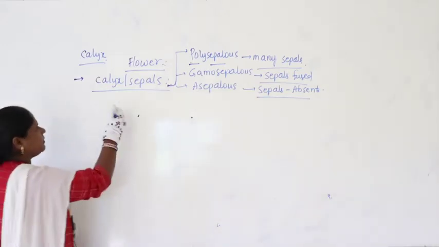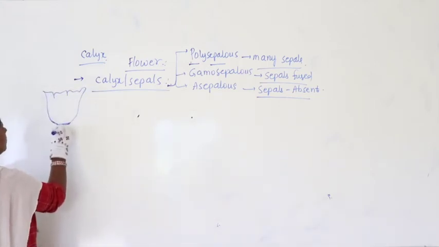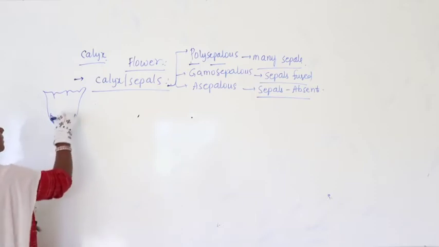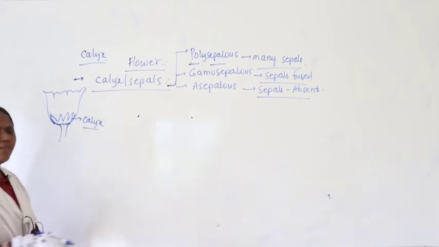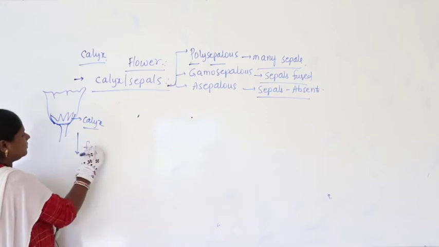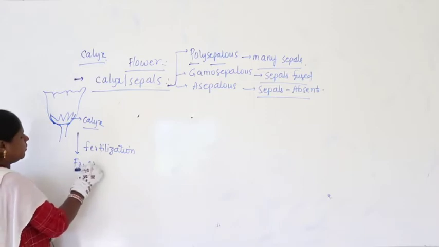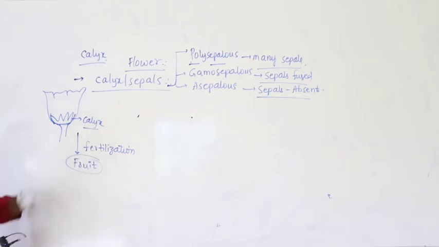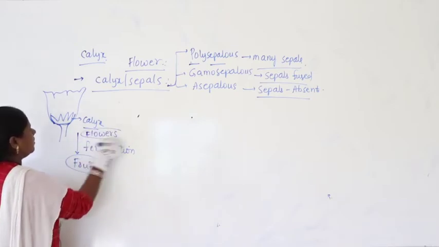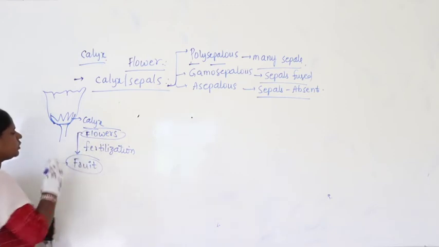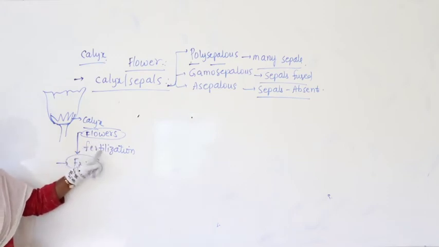Now if you look at the sepal exactly in the flower, so this is the flower. This is the thalamus, on which we find the green colored ones, called calyx. Imagine after fertilization, the flower has converted into fruit. After fertilization, the flower converts into fruit. You have to understand this.